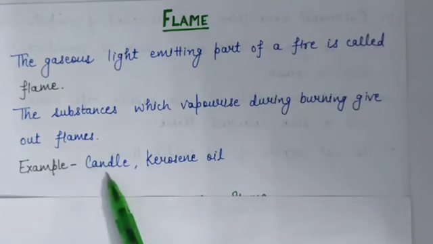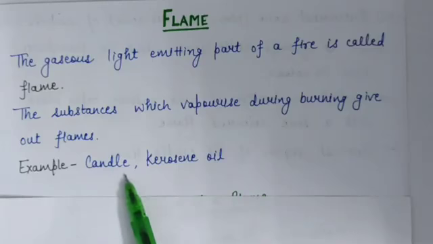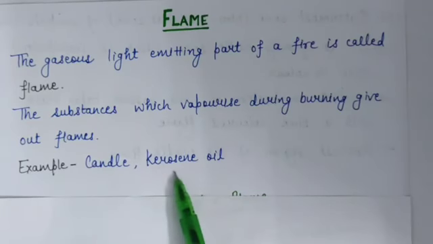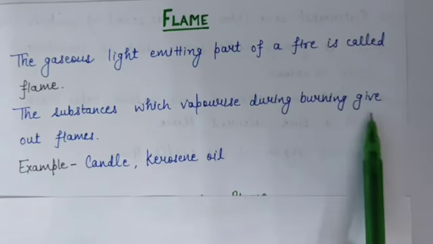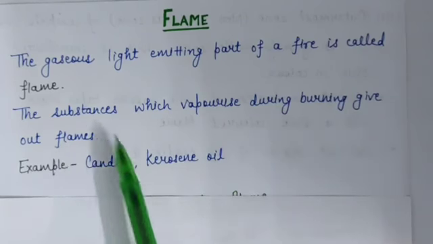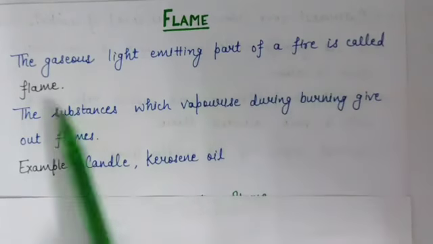For example, in case of a candle, means when you burn a candle, the wax around it melts and vaporizes and it will give out flames. In case of kerosene oil also, when you burn kerosene oil, then it will also give out flames. Okay. So what is flame? Gaseous light emitting part of a fire is called flame.